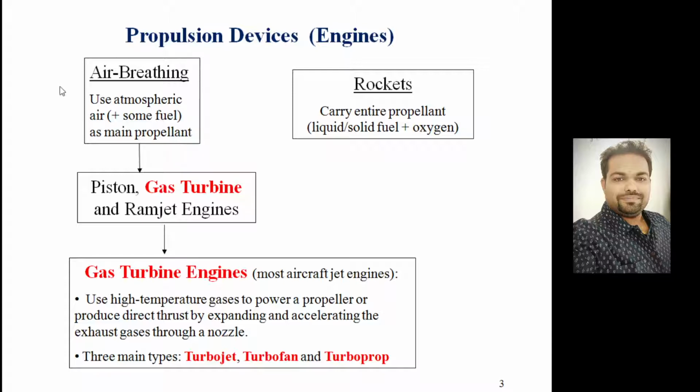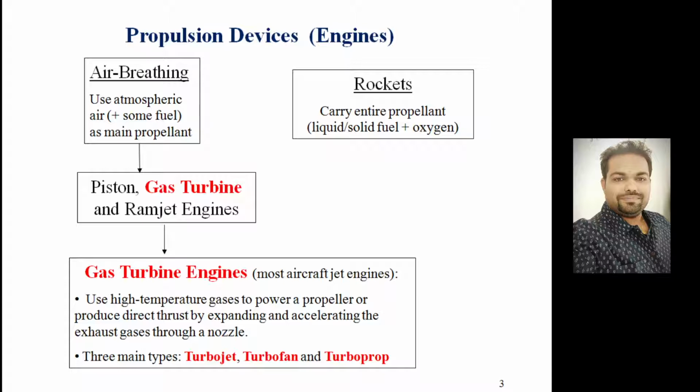So for air breathing engines, the basic fundamental engine starts with the piston engine, a piston cylinder arrangement. Then came the gas turbine and then ramjet engines, right? So what is the gas turbine engine? Particularly, mostly in the aircraft application, we use the gas turbine engines. What does it do? It utilizes the high temperature gases to power a propeller or to directly produce thrust by expanding and accelerating the exhaust gases through a nozzle.